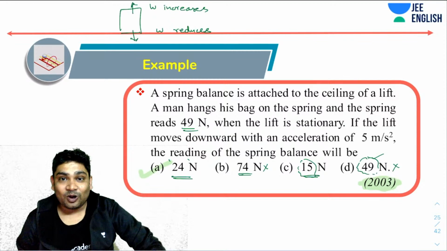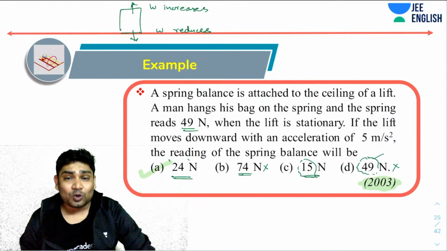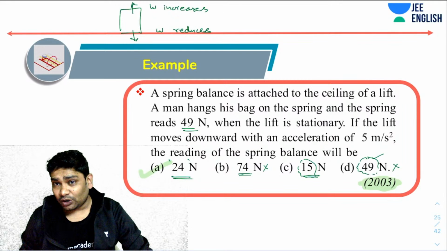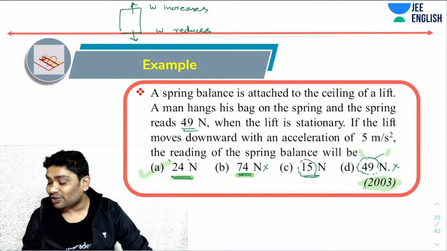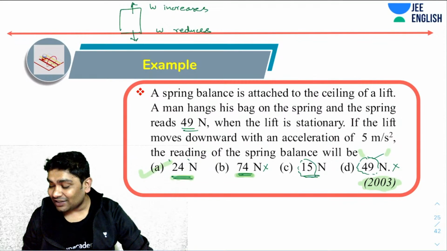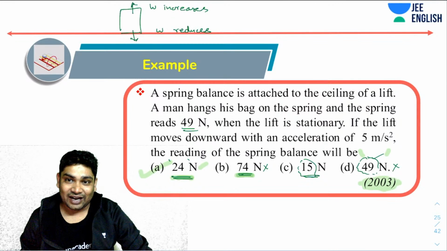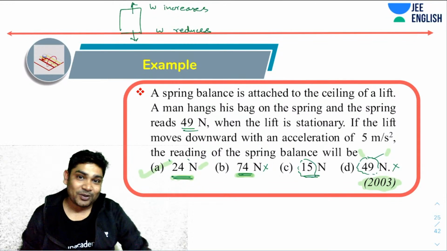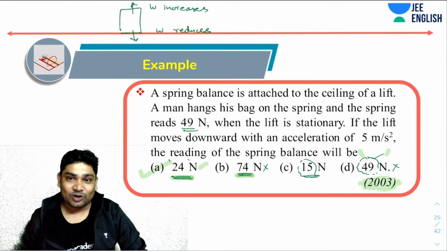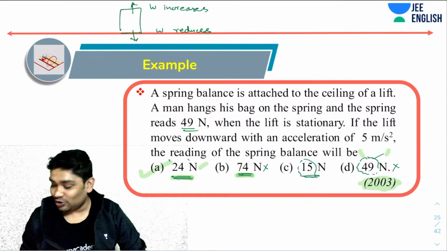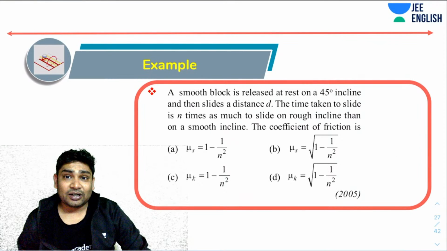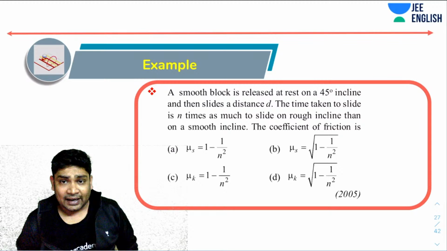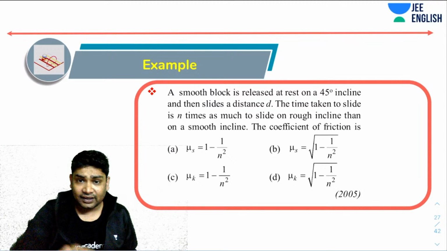So if I have narrowed it down to two options, then what we usually want to do is select from the closer options. One option is close to this on the upside, one option is close to this on the downside. So most likely this would be the correct option. If I had to choose between A and C, I would have personally gone for A. And this is how I would have solved it just by looking at options without even having to solve it. Let's move ahead. Again, a very simple question. This may require a slight bit of time towards calculating.